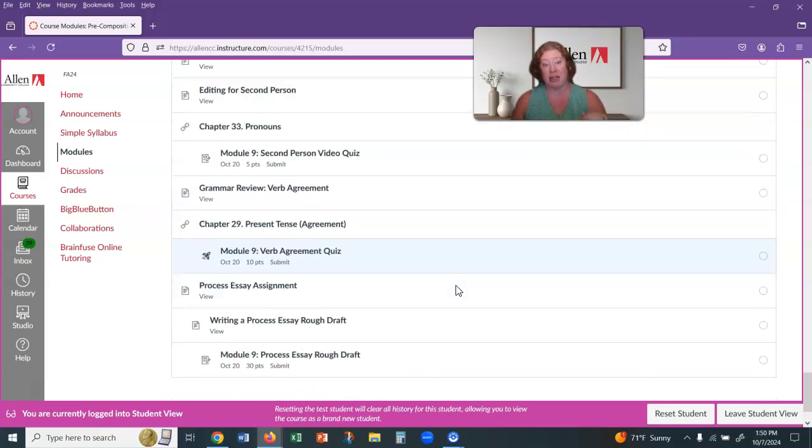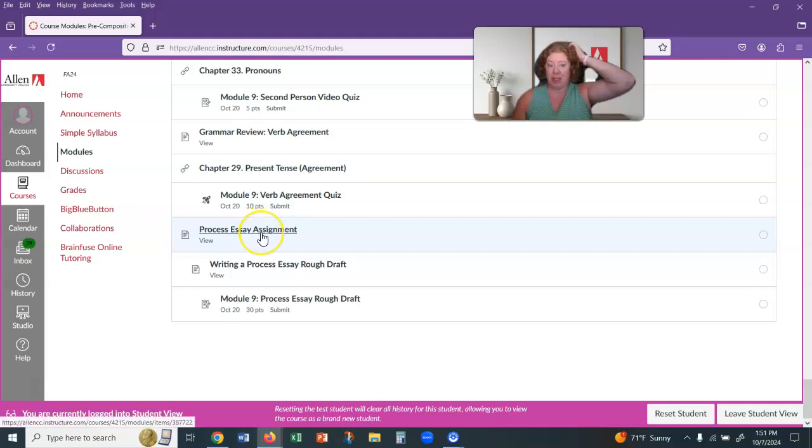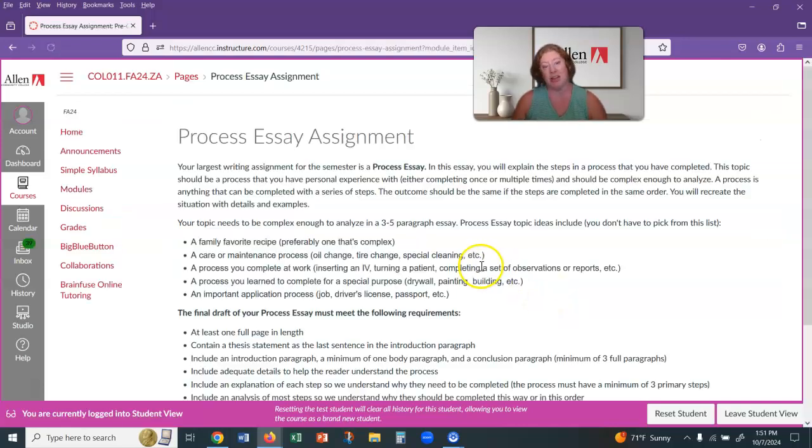So it's not like telling someone how to hook up their DVD player. You are trying to explain what the process would be in order to hook up the DVD player, and why you would do it a certain way, and what tools you would need to begin with, and all of that. So making sure that it's complex enough. Actually, hooking up a DVD player probably would not work very well for the assignment.